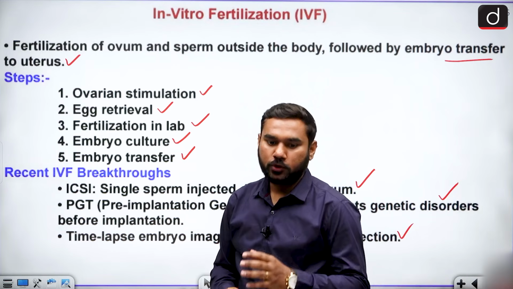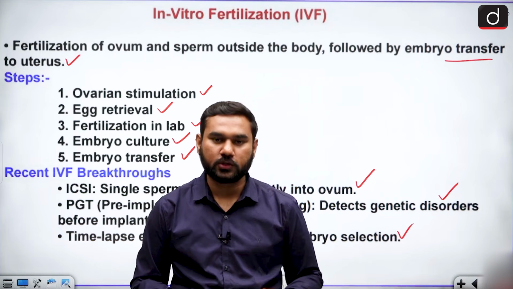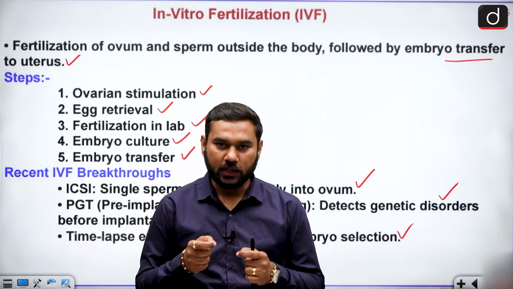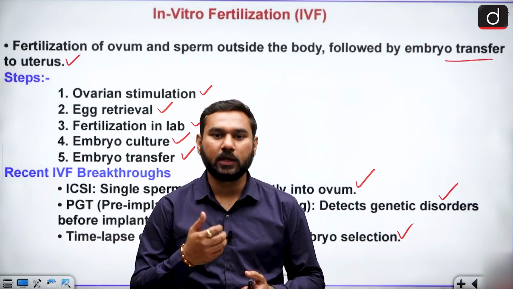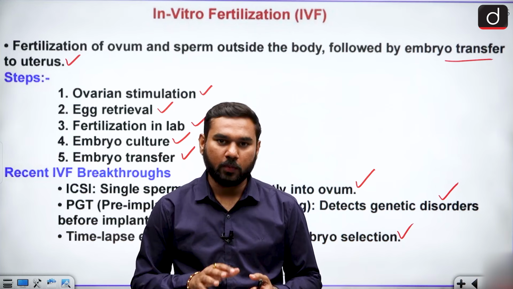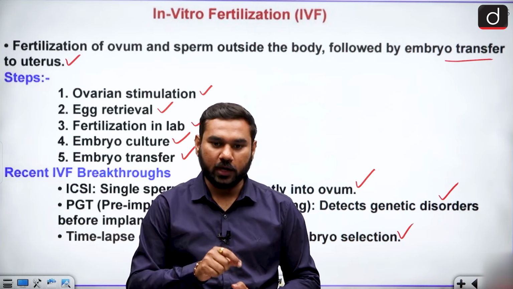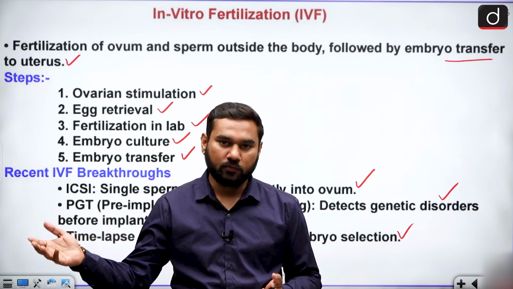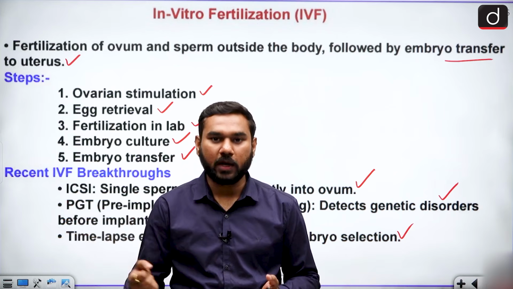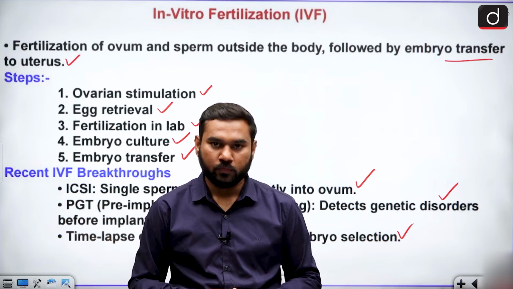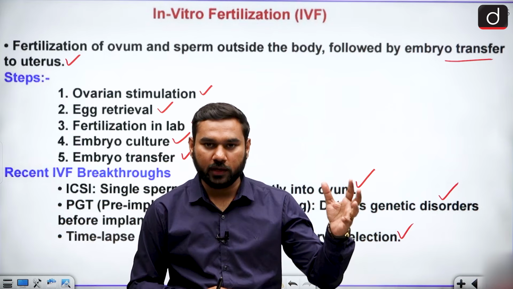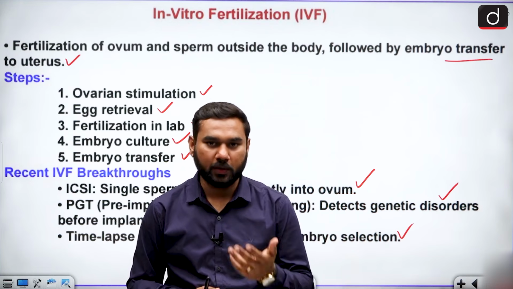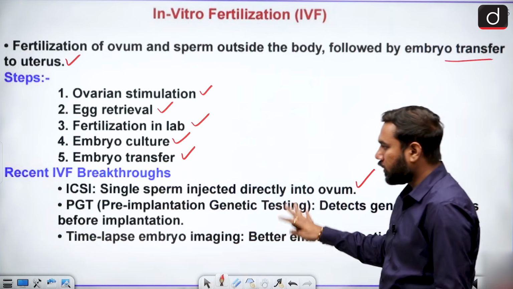Like in current days, you can choose the sperm by seeing the features of the body, and also you can choose the ovum by seeing the features of the body. So basically, in current days, IVF is something bigger than what we want to know about this thing, that sperms are donated with their features. Some people can donate their sperm, and someone who needs it can just purchase it by shaping the structure of the baby. Like if a person is very tall, fair in skin, they can give these characteristics and you can just purchase it for your upcoming baby. These are the new things related to IVF.